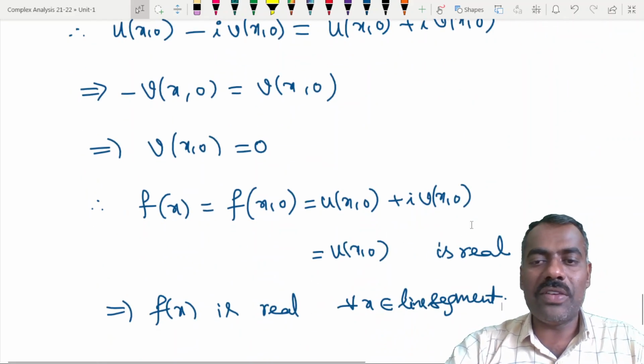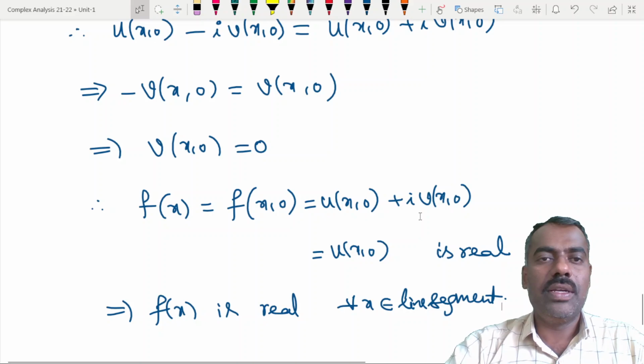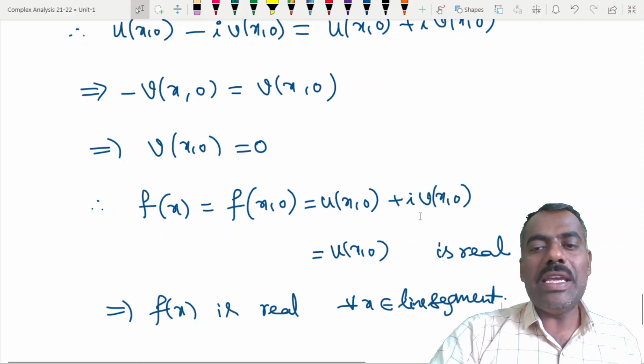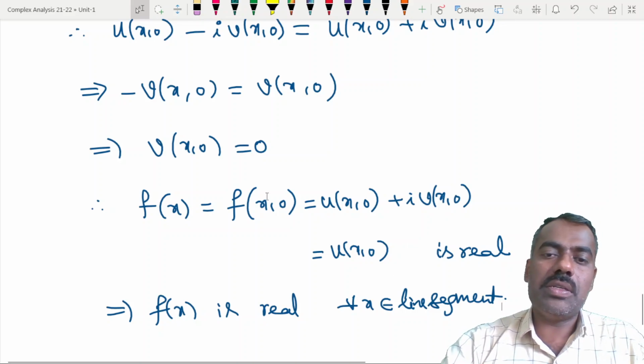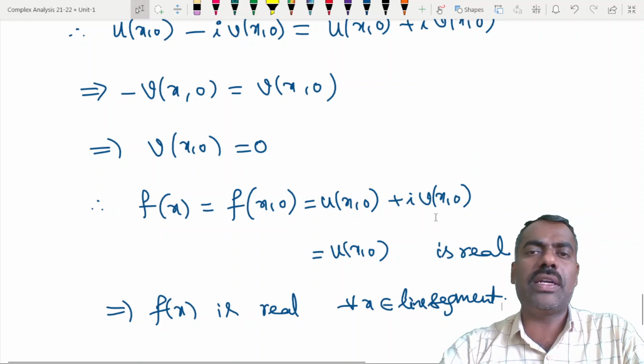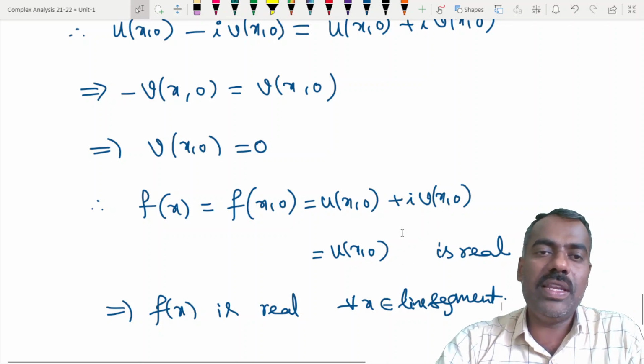Can you guess whether it is purely imaginary or purely real? You just work out and see whether you can form a statement, whether it is going to be true or not.